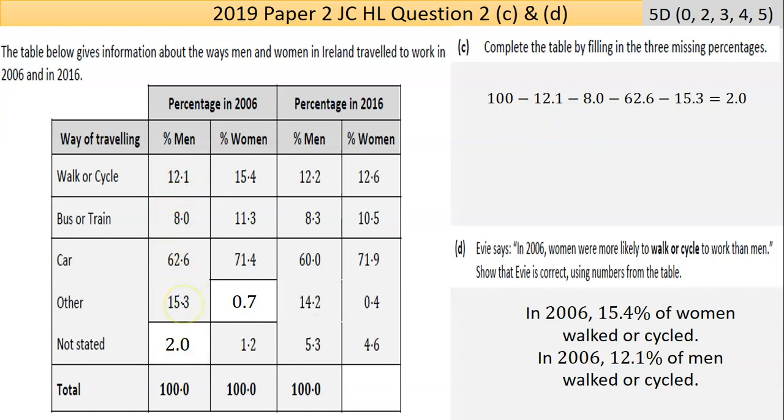Now, I could argue you should show all three calculations just to be sure or to give yourself the best chance of getting marks. For the first column there, I worked out to be 2.0. Hopefully I'm right. And I've worked out here to be the 0.7. And then the last one, I didn't do for some reason. So actually, I don't think I've done that.